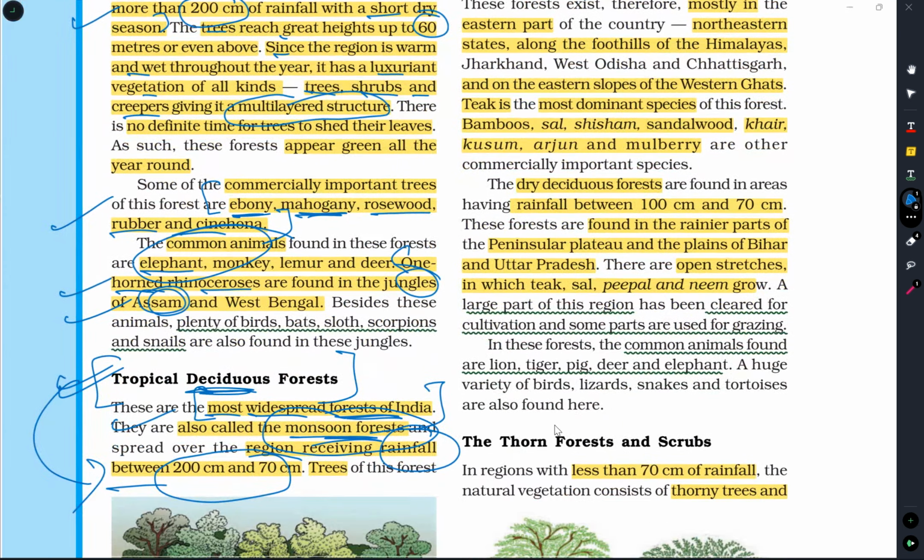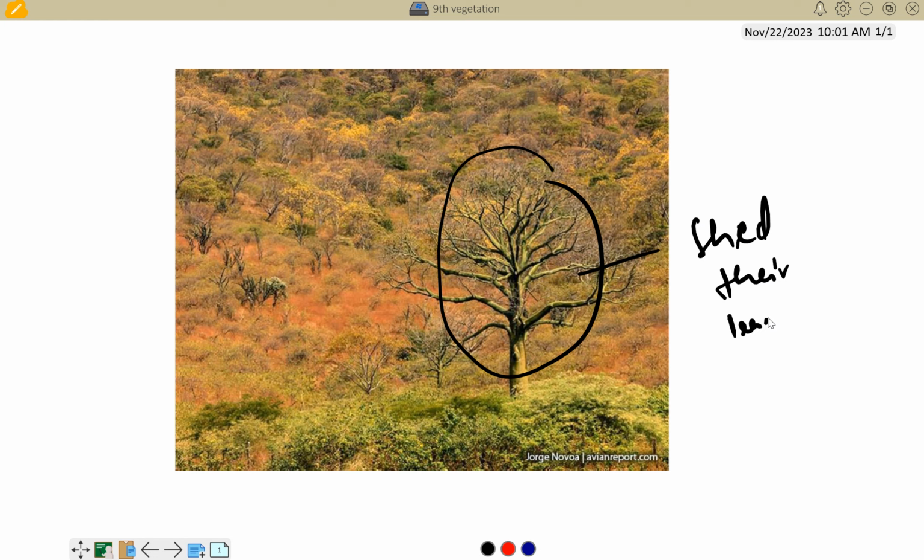Let us see how it looks in the picture. This type of forest we call deciduous forest. Here you can see the trees have shed their leaves. It is not an evergreen type of forest. This is a dry deciduous forest. What type of forest? Tropical deciduous forest.